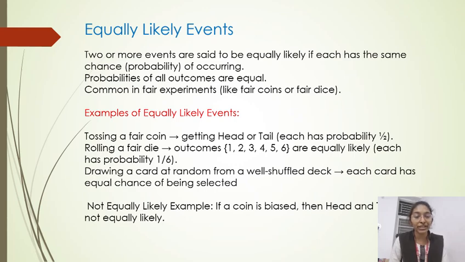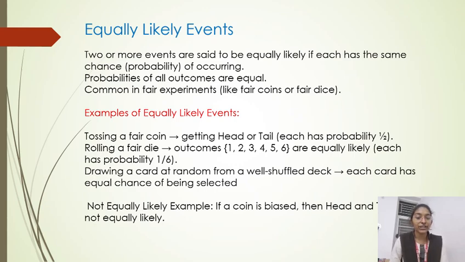Rolling a fair die. Outcomes are 1, 2, 3, 4, 5 and 6. All are equally likely. Each has the same probability of 1/6. Drawing a card at random from a well shuffled deck of cards. Each card has an equal chance of being selected. This is about equally likely events.